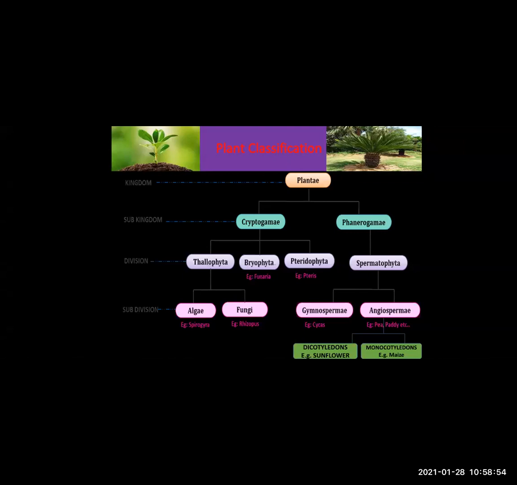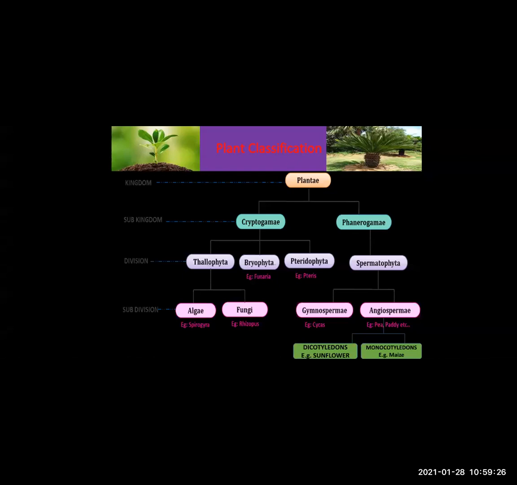Whereas phanerogamy was further classified into Spermatophyta. Thallophyta of the cryptogamy was further classified into algae and fungi. Algae and fungi are included in Thallophyta. Phanerogamy, as I said, is classified into Spermatophyta. Spermatophyta is further classified into gymnosperm and angiosperm.